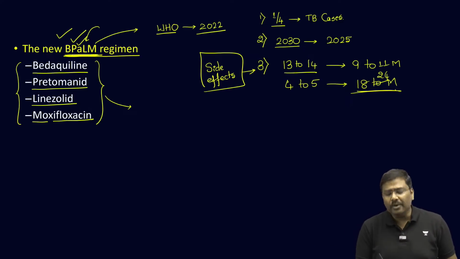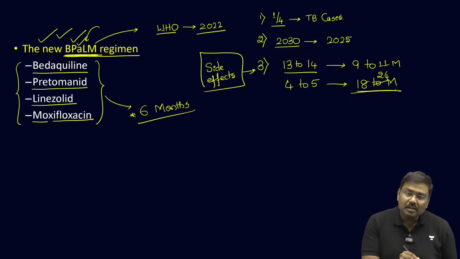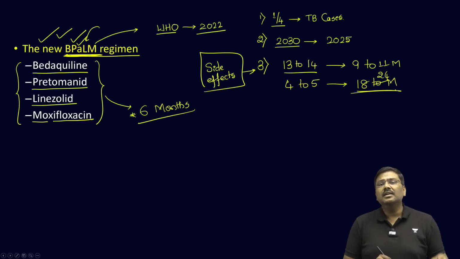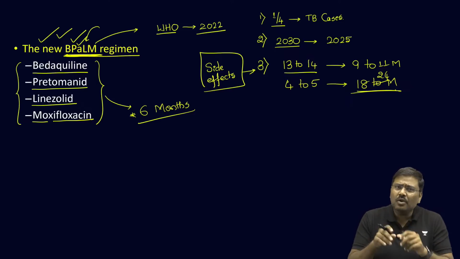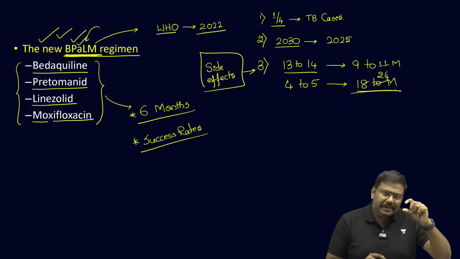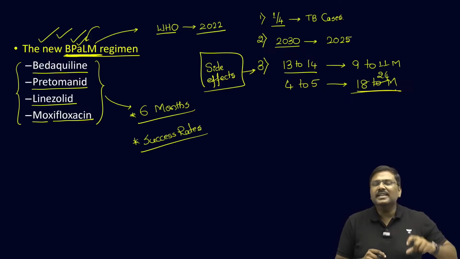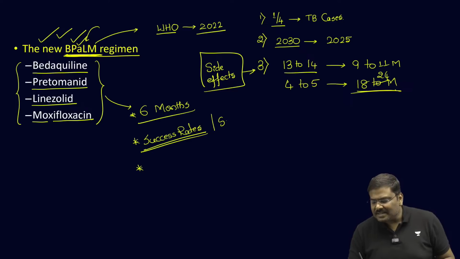Now, this will be reduced to 6 months. That is a first very important point. Second very important point in favor of this regimen is that in case of the treatment, the side effects are very, very low, and the success rates are also very, very high. Success rates of treating TB using these kinds of drugs is also very high.